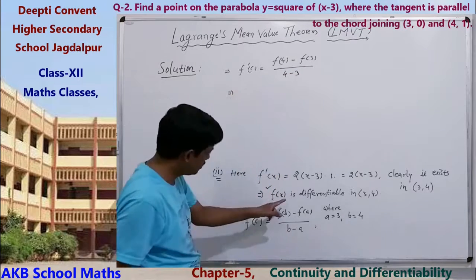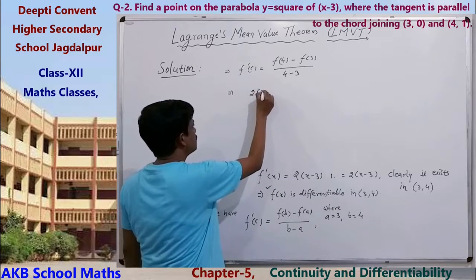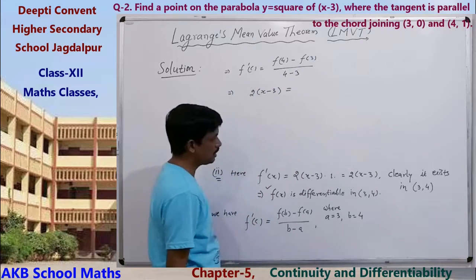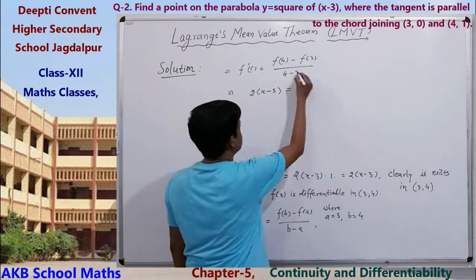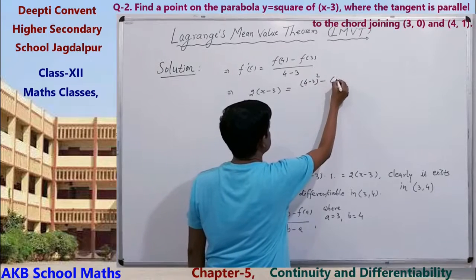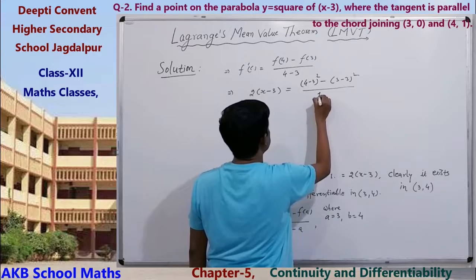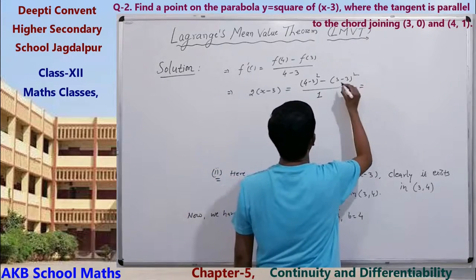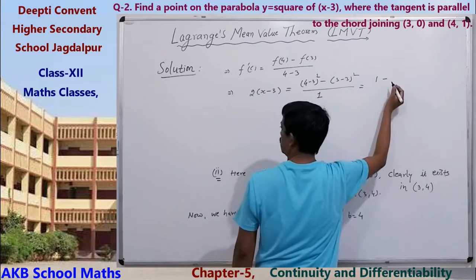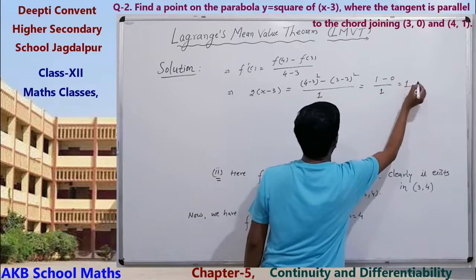Now solve it. f dash c means 2x minus 6 equals (f(4) minus f(3)) upon 1. f(x) equals (x minus 3) square, so (4 minus 3) square minus (3 minus 3) square upon 4 minus 3, 1. This is equal to 1 square, 1 minus 0 upon 1, equals 1.